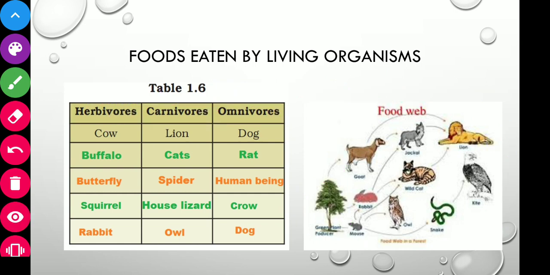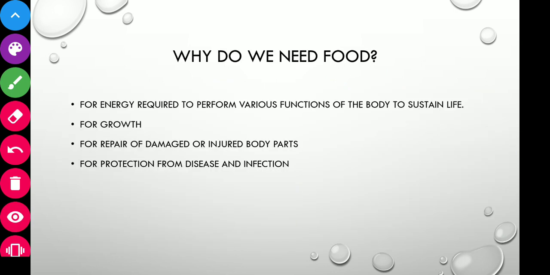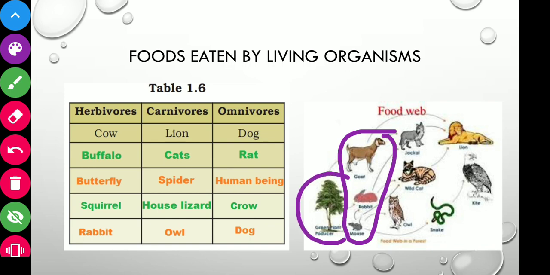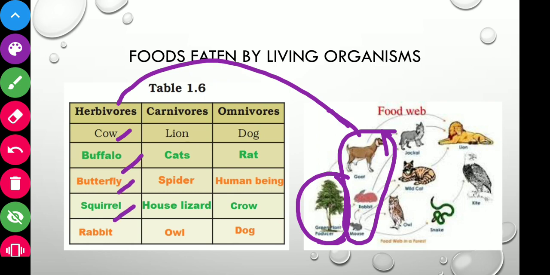Now what are the herbivorous? The animals which consume plants and grasses, or we can say the animals who consume the producers, are called herbivorous. Okay, like a cow, buffalo, butterfly, squirrel, rabbit.